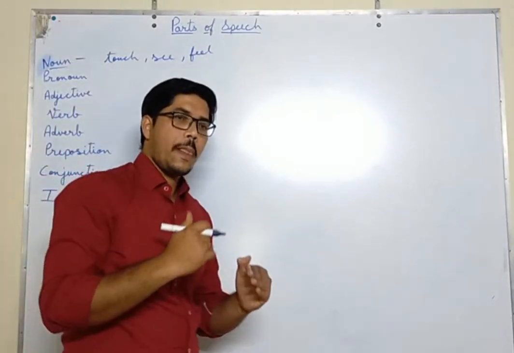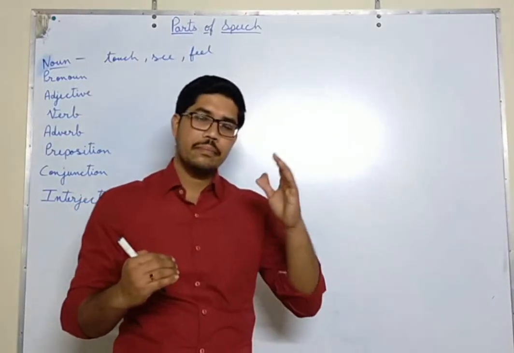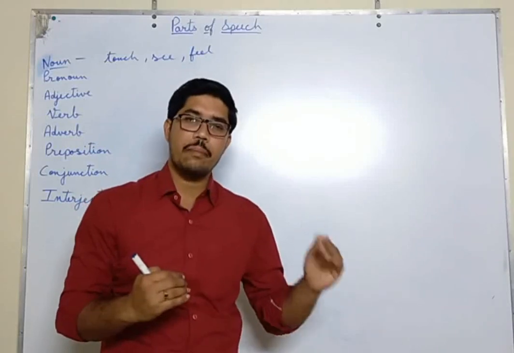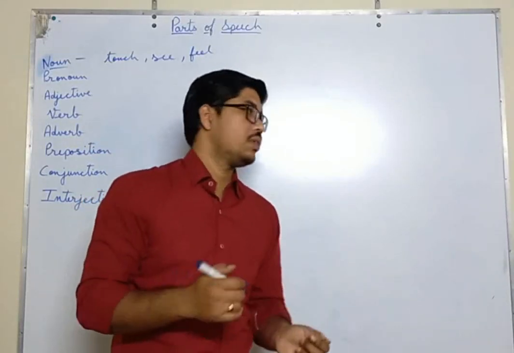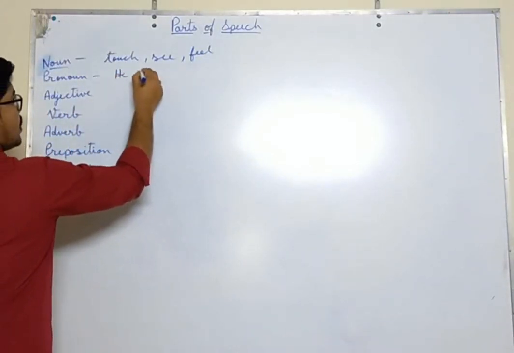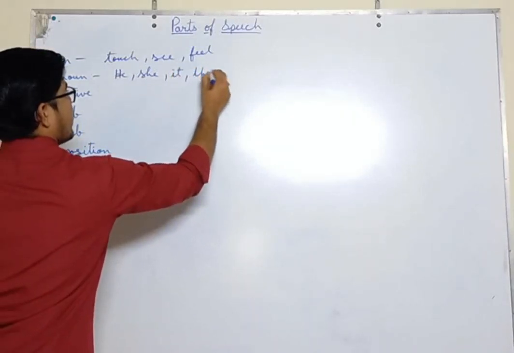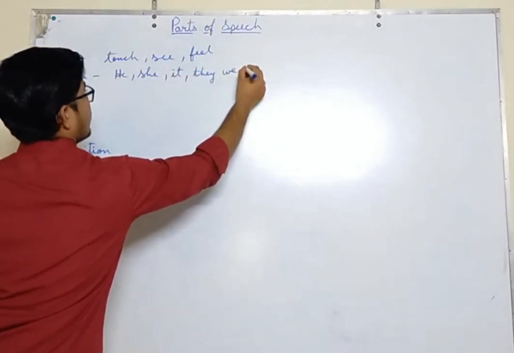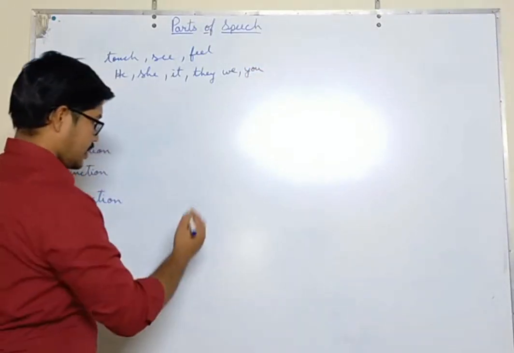A pronoun is used in place of a noun. For example, Ram is a good boy. In place of Ram, if we use he, as in he is a good boy, then that he is a pronoun. Some examples of pronouns are he, she, it, they, we, you. These are all pronouns.